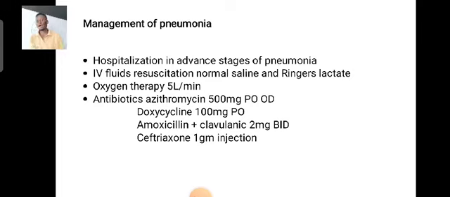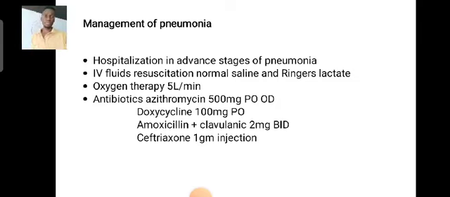Other drugs that can be used are ceftriaxone injection, given once daily for 5 days, and doxycycline 100 milligrams. All of those are antibacterials. In case of respiratory syncytial virus, we can provide antiviral drugs, and if the cause is fungal, we provide antifungal treatment. We treat depending on the organism that causes the pneumonia.